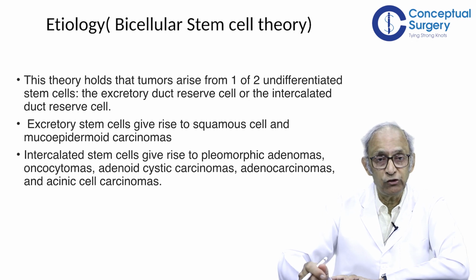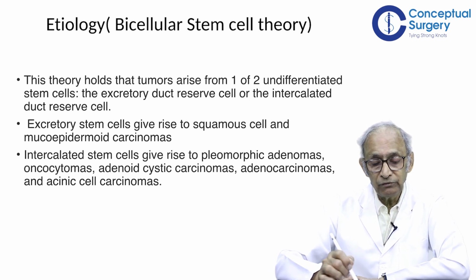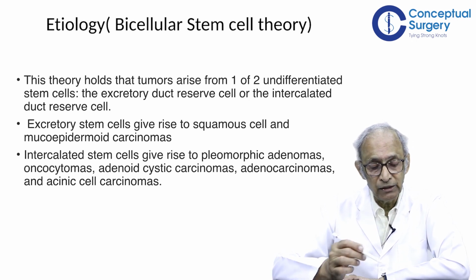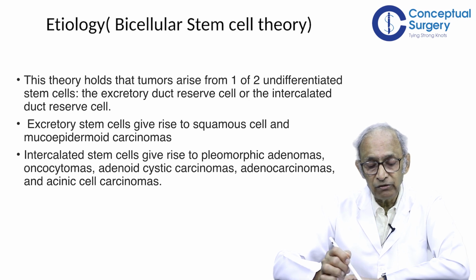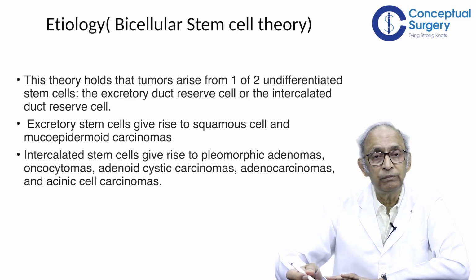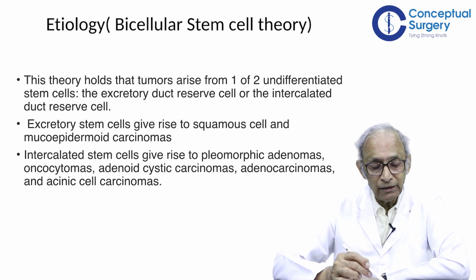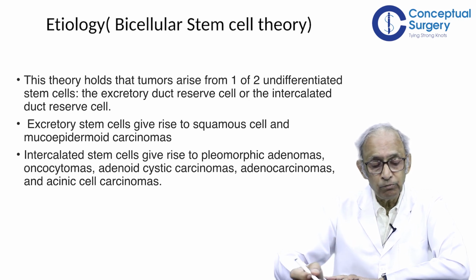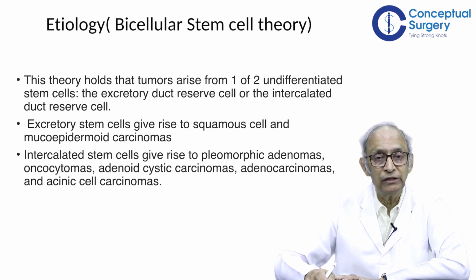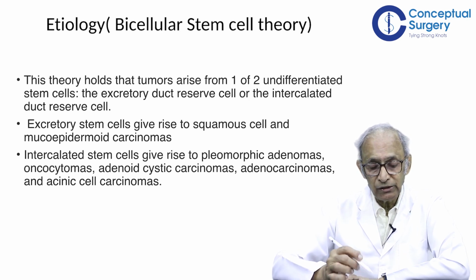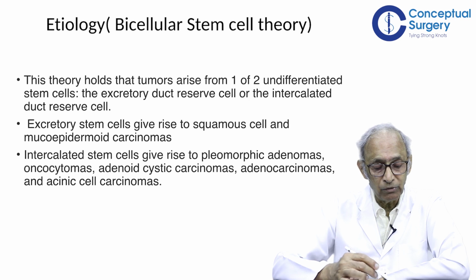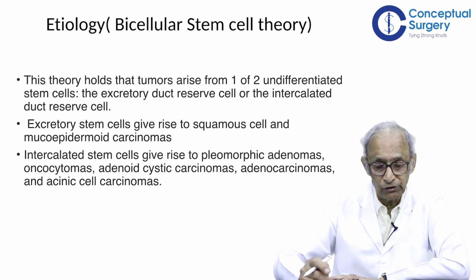I have shown you the picture. Excretory stem cells give rise to squamous cell and mucoepidermoid carcinoma, which I also showed to you. And intercalated stem cells give rise to pleomorphic adenomas, oncocytomas, adenoid cystic carcinomas, adenocarcinomas, and acinic cell carcinomas.